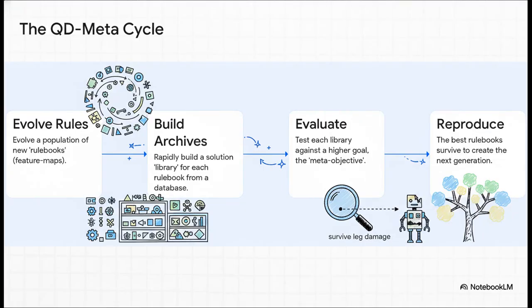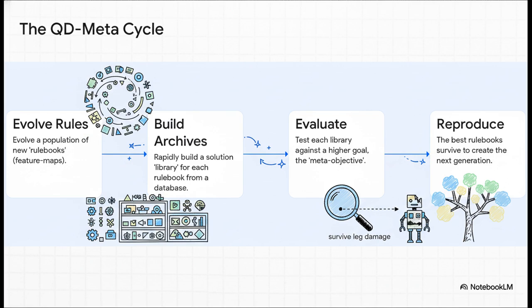So here's how this meta-evolution thing works. First, the AI comes up with a whole bunch of different rule books. Think of these as different ideas for how to label the drawers of our toolbox. Then, for each one of those rulebooks, it quickly builds a library of behaviors. Next, and this is the clever part, it tests the entire library against a high-level goal that we give it, something simple like survive leg damage.